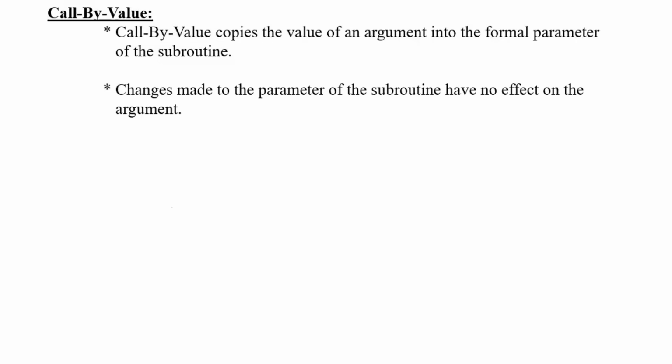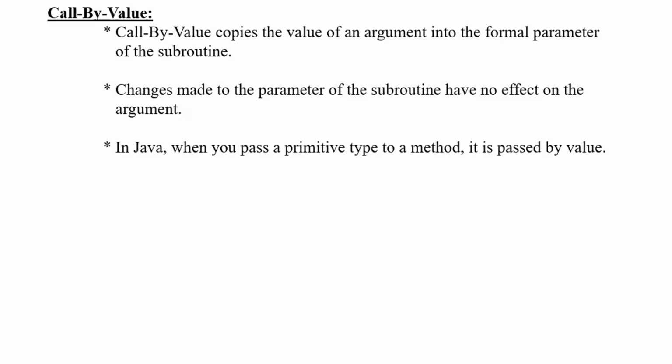Changes made to the parameter of the subroutine have no effect on the argument, right? So if you are doing any changes, then those changes will be there with respect to the method itself. Outside the method, those changes will not be available. So those changes will be with respect to that particular scope itself, right? So those changes will not affect the argument.